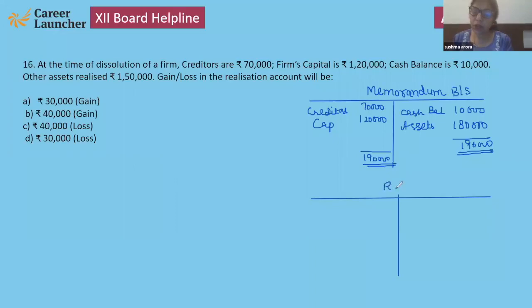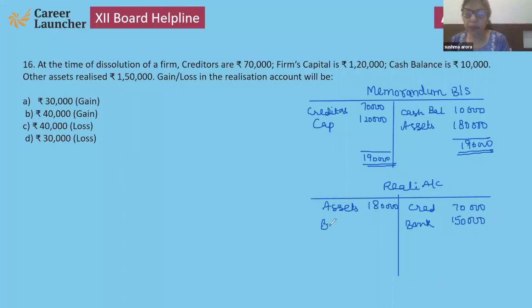Now you have to make a realization account. So assets are given, 1,80,000. Creditors are given, 70,000. Assets realized 1,50,000, and liabilities are paid 70,000. Now please let me know, what will be the profit or loss?